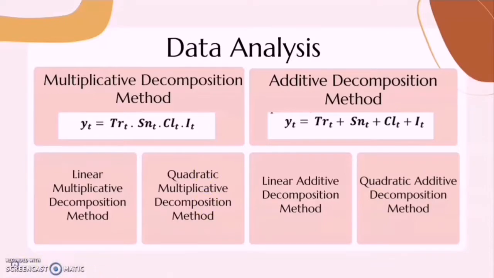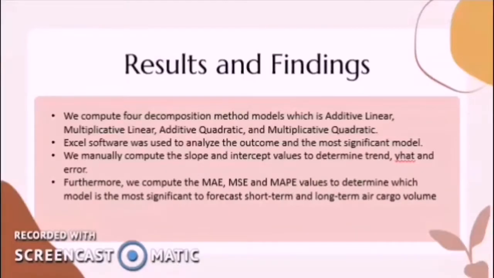Thank you. For the results and findings, in this study we compute four decomposition method models, which are additive linear, multiplicative linear, additive quadratic, and multiplicative quadratic. Excel software was used to analyze the outcome and the most significant model. We manually compute the slope and intercept value to determine trend, y-hat, and error. Furthermore, we compute the MAE, MSE, and MAPE values to determine which model is the most significant to forecast short-term and long-term air cargo volume.